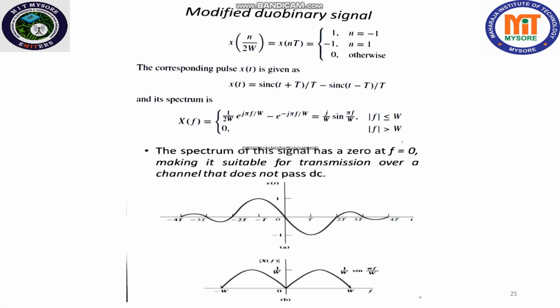Another special case that leads to approximately physically realizable transmitting and receiving filters is specified by the samples x of nT given by this equation.